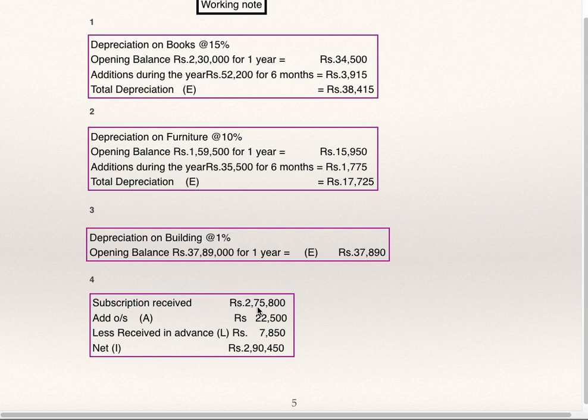Subscription received is given, which is 2,75,800. Add outstanding subscription, deduct subscription received in advance, and whatever net figure you will get, 2,90,450, is to be shown as income. Outstanding subscription is to be shown on the asset side, and subscription received in advance is to be shown on the liabilities side of the balance sheet.